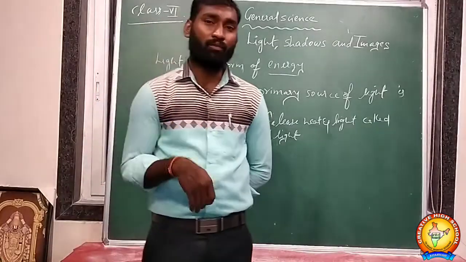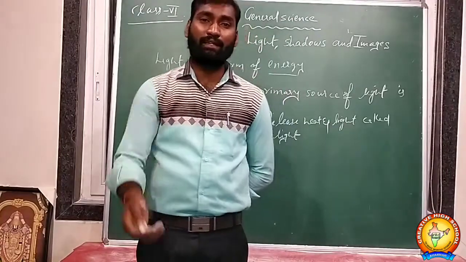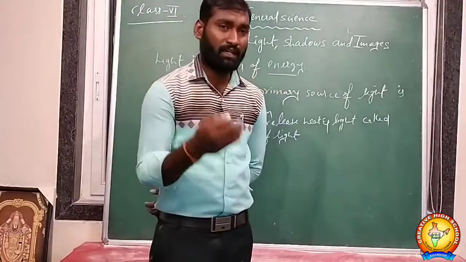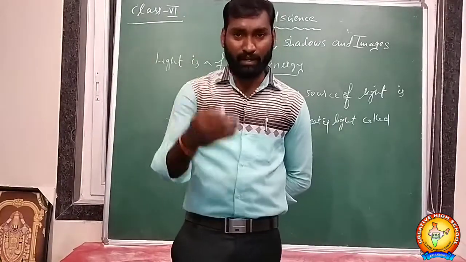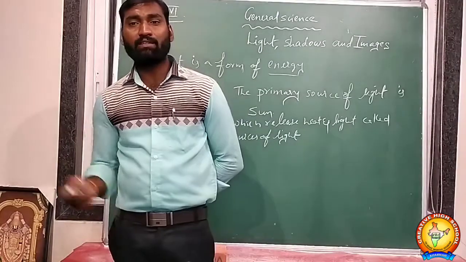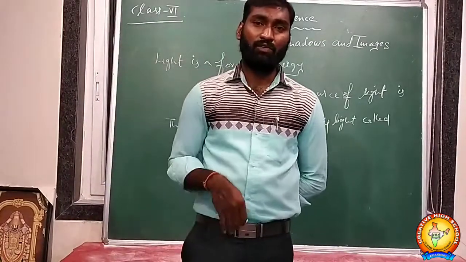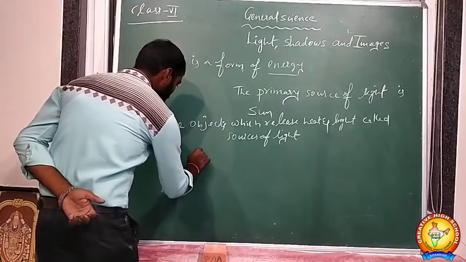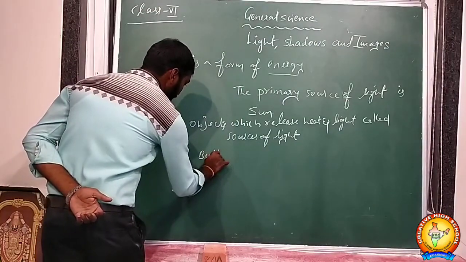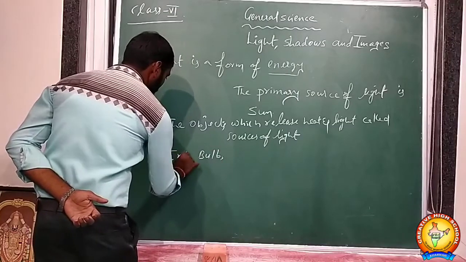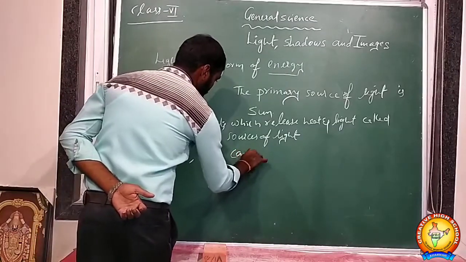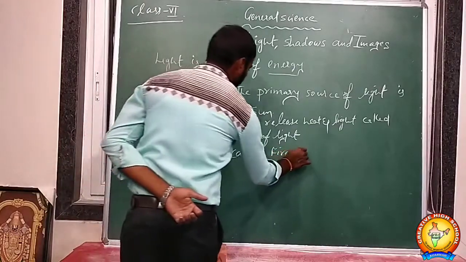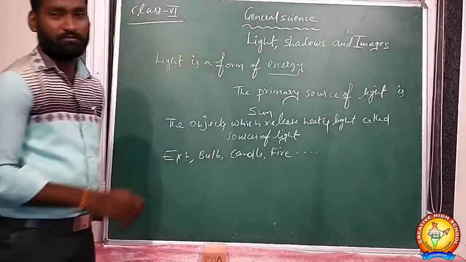They release the light they own. They emit the light themselves, so they are called sources of light. In our surroundings we have tube lights, bulbs, candles, fire. They are examples of sources of light. Examples: bulb, candle, fire, etc. are examples of sources of light.